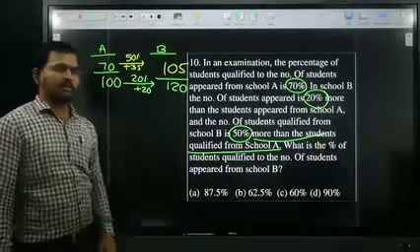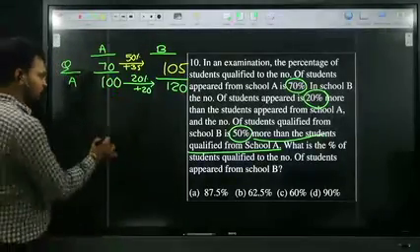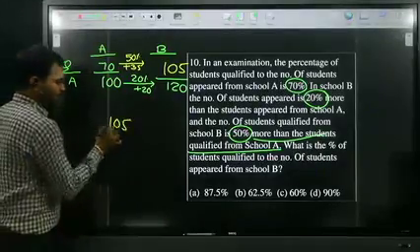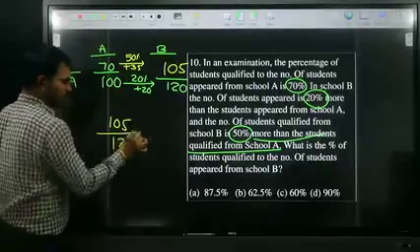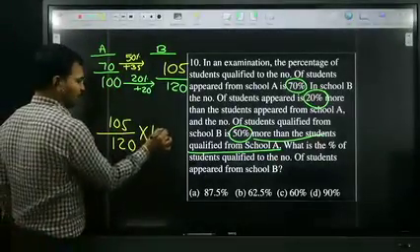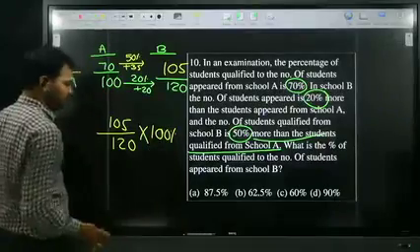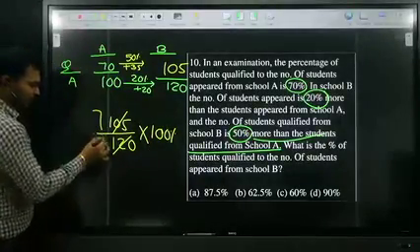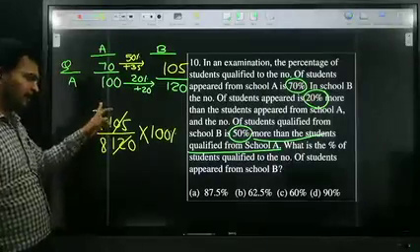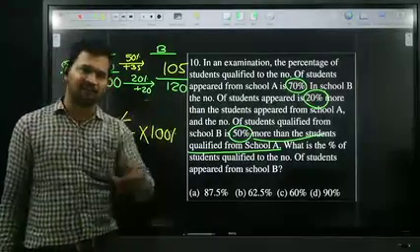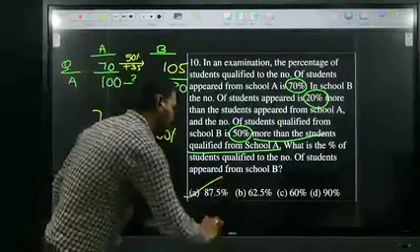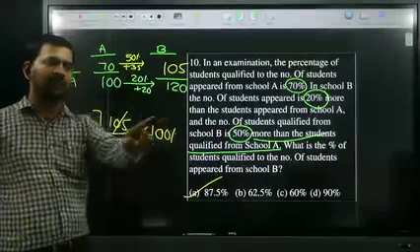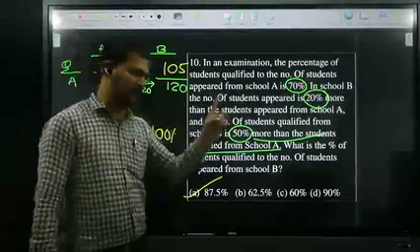They're asking 105 is how much percentage of 120? 105, 120, which table does it cancel, Andi? 15 table. 15 7s, 15 8s. I already told, 1 by 8 is nothing but 12 and a half. 7 by 8 is nothing but 87 and a half. I already told in the fraction table. Your option is 87.5.